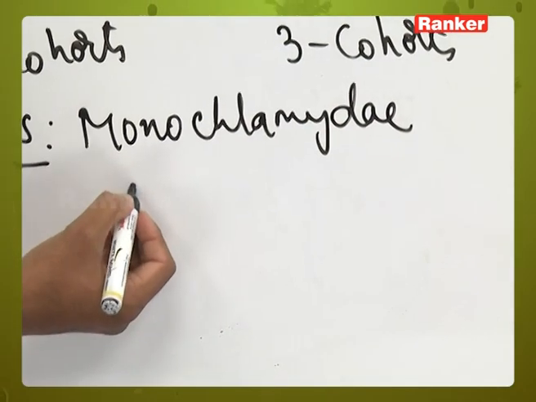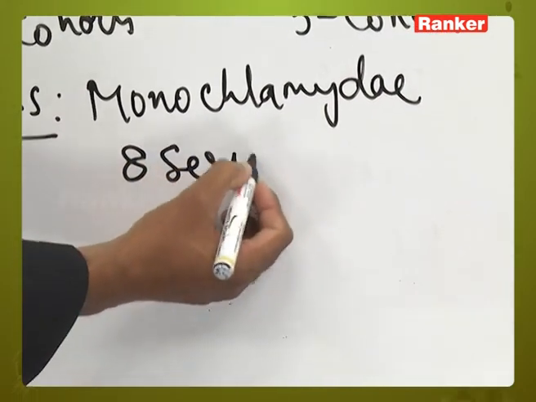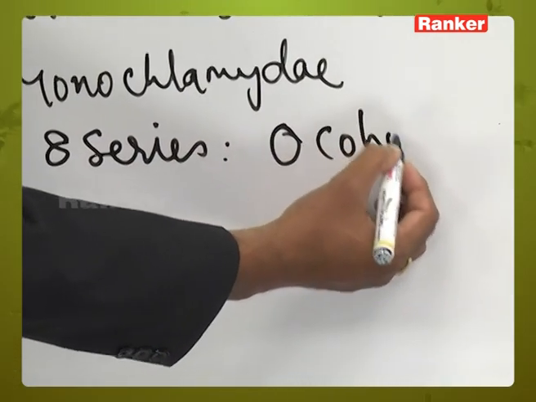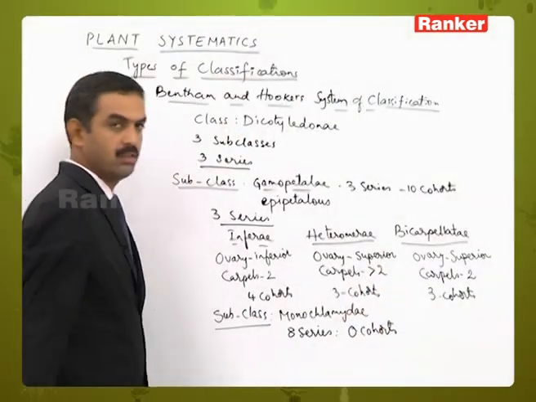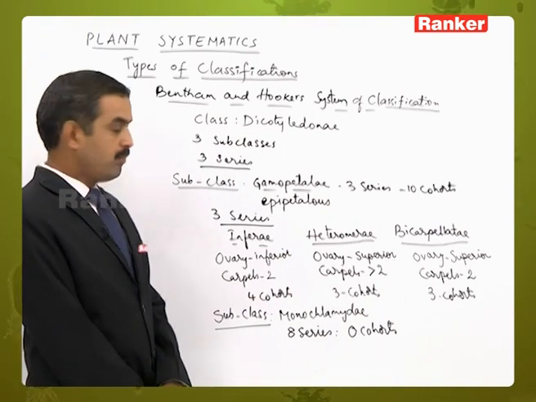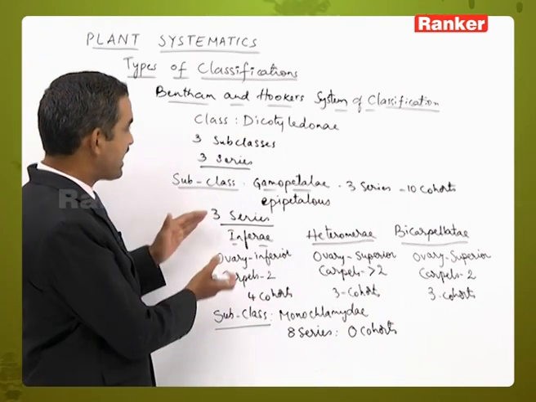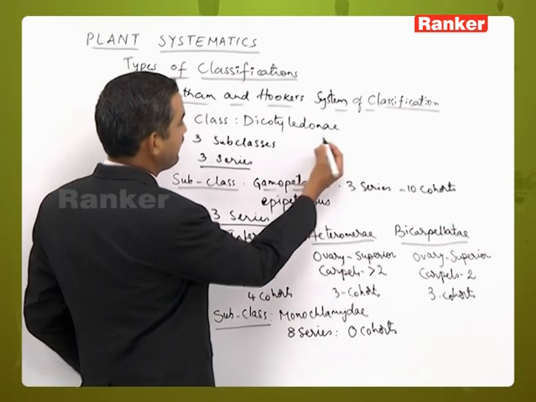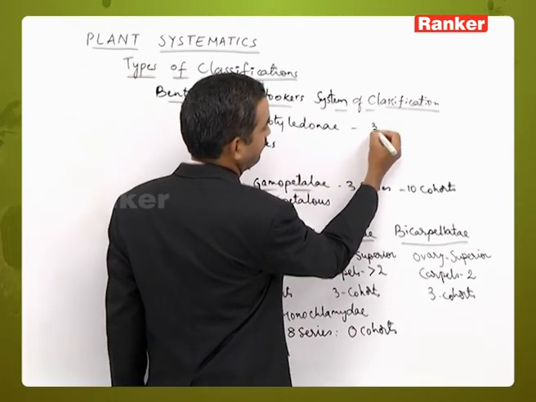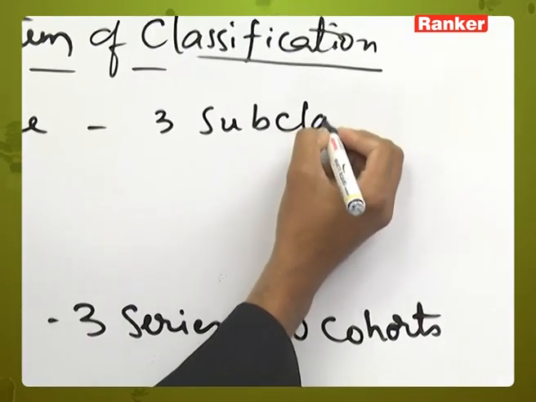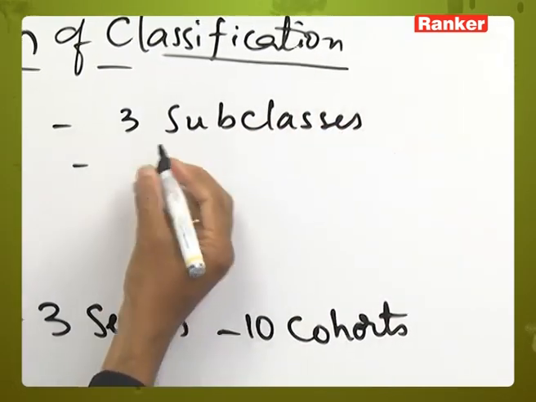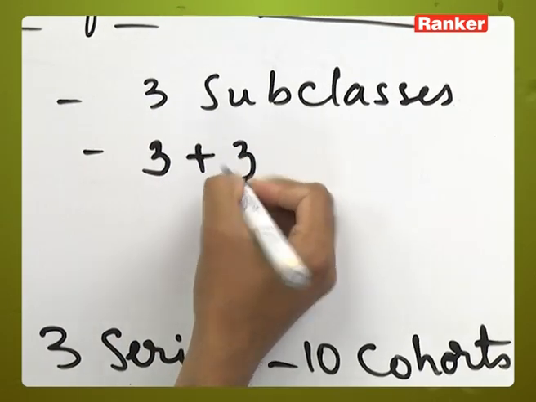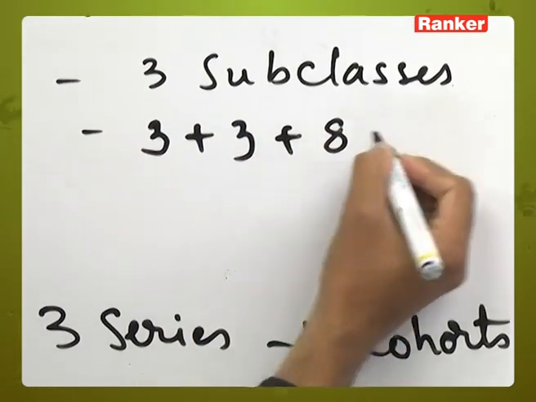Under Monochlamydeae, a total of 8 series are present and cohorts are absent, so 0 cohorts. Based on what we have studied here, let us take the class Dicotyledonae. Under this, 3 subclasses are there, and the number of series are 3 in Polypetalae, 3 in Gamopetalae and 8 in Monochlamydeae.